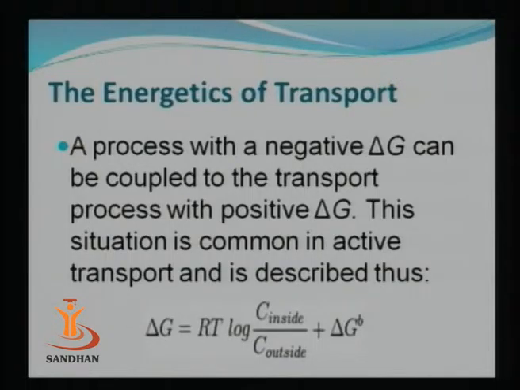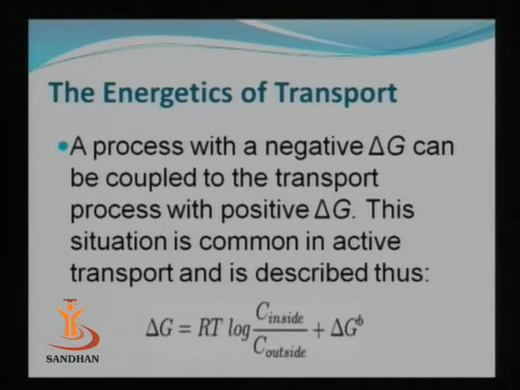But such an unfavorable process can also be made favorable if we couple it with some other process in which the delta G value is going to be negative. So here the figure shows the formula given at the end of the figure: delta G is equal to RT log C inside upon C outside.